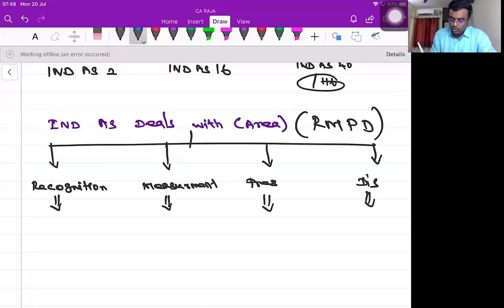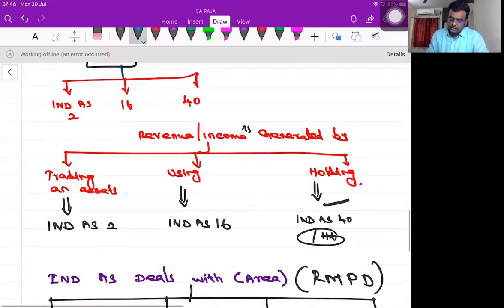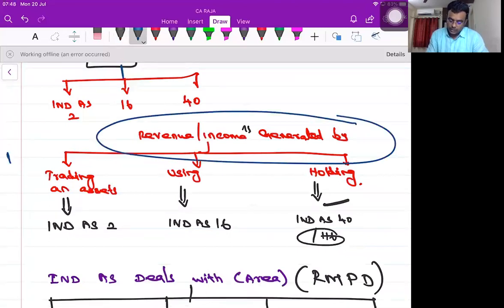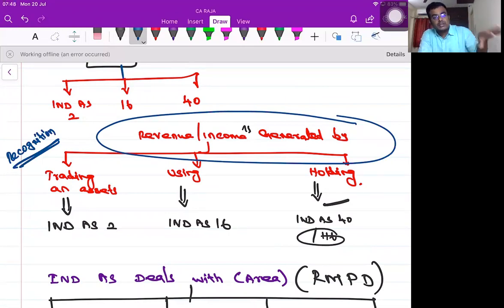Whatever I discussed here, this part is called recognition. Am I right? Shall I recognize under Ind AS 2 or Ind AS 16 or Ind AS 40 is called the process of recognition.